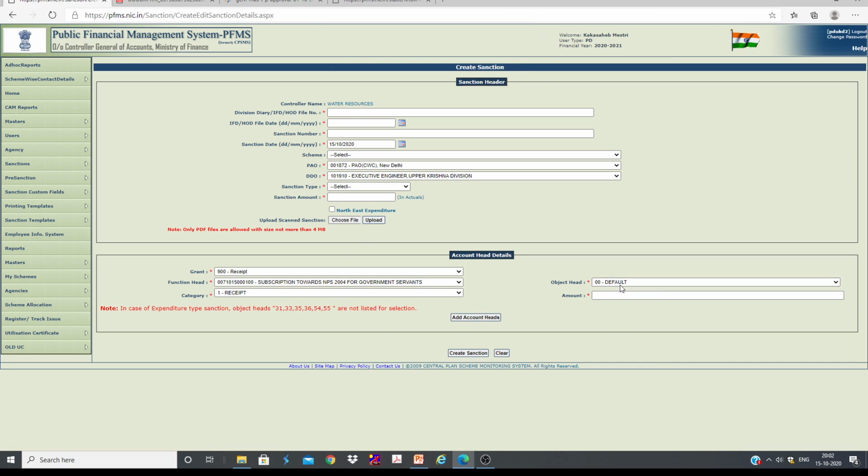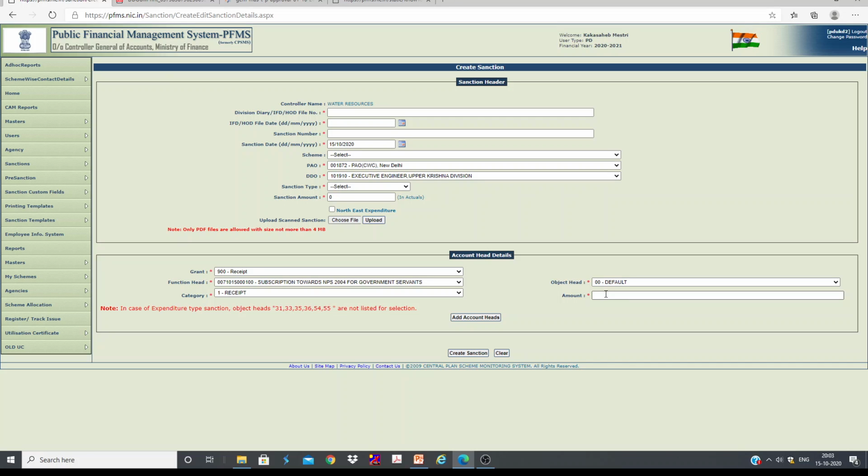Okay, objective level 0, then it is going to be category, then we need to enter that amount, total amount, and here under sanction we need to write as 0. Okay, this is matching. So here there is no expenditure involved, so that's why we need to write sanction 0, and here we need to write what is the total contribution.